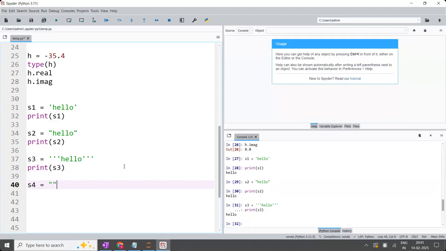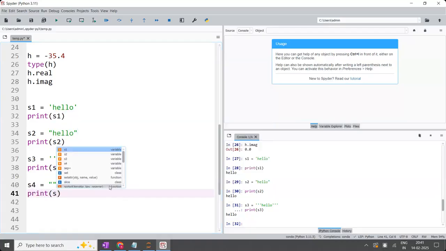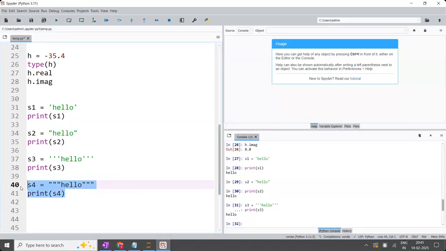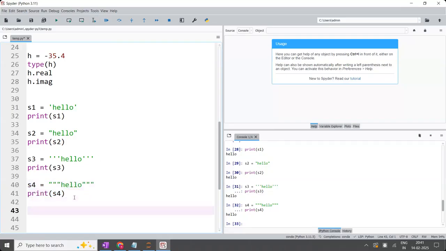Now, S4 is equal to 3 double quotes, and the ending also has 3 double quotes. And I'm printing S4. What is the answer? Hello. So when you have a single line string in one line, whether it is single quote, double quote, triple single quotes or triple double quotes, there is no difference. Everything is the same when you have a single line string.